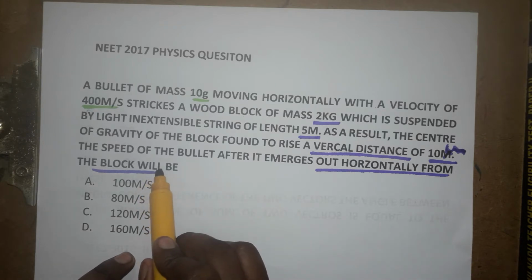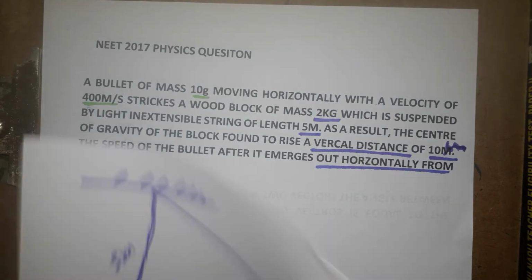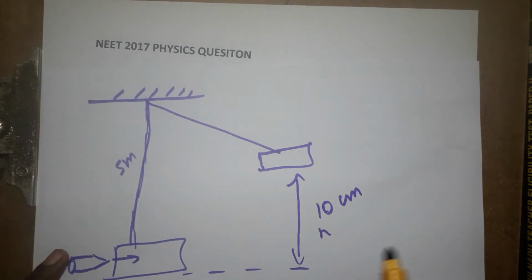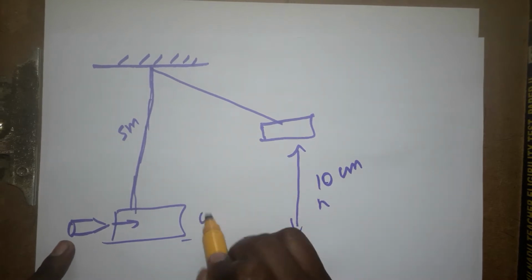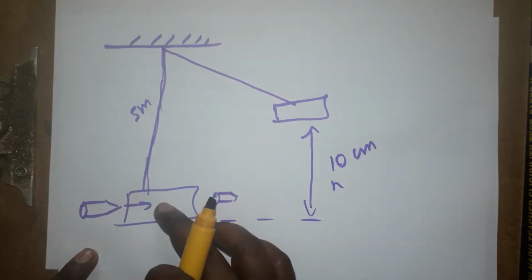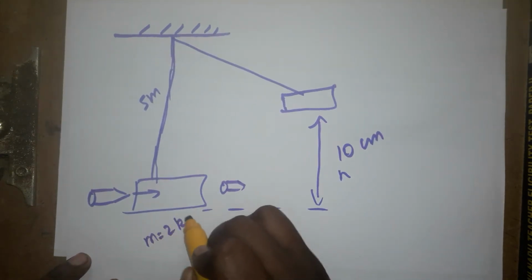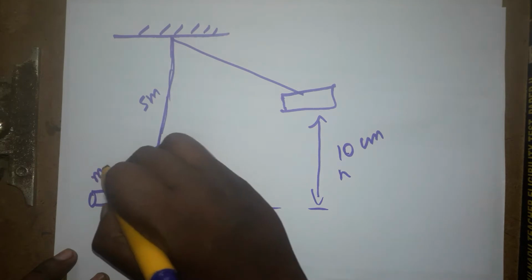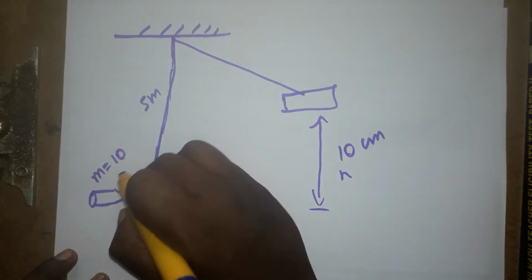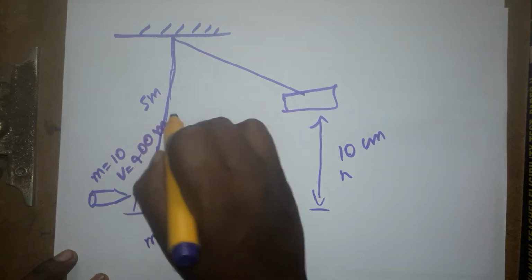What is the speed of the bullet after its emergence? That's the question. They have given 4 options A, B, C, D. We need to find, after this happens, how much velocity the bullet has when it emerges outwards. That's the question they asked. It is a 5 meter string and the block mass is 2 kg, as given in the question. The bullet mass is 10 gram, and its initial velocity is 400 meter per second, which is a high velocity.